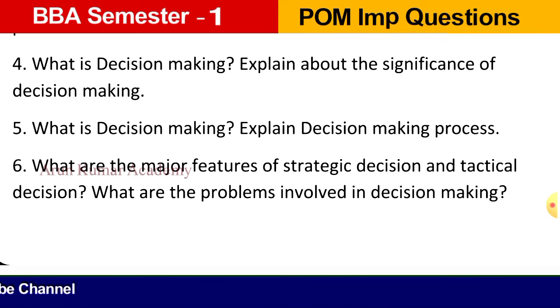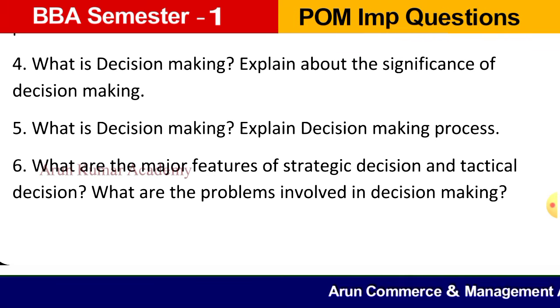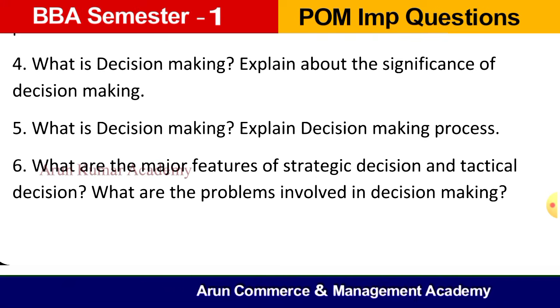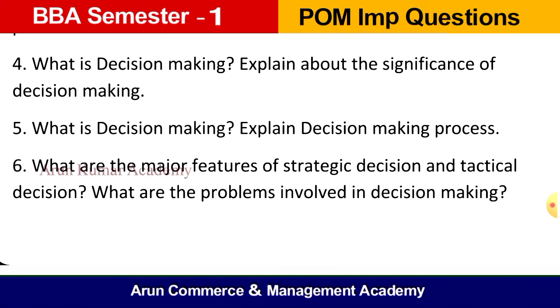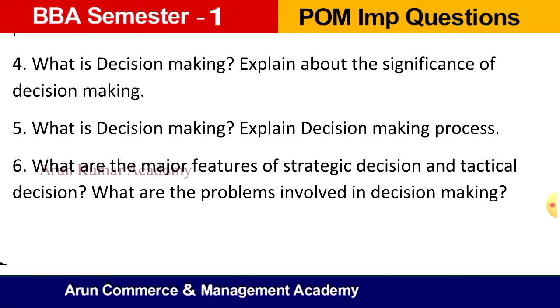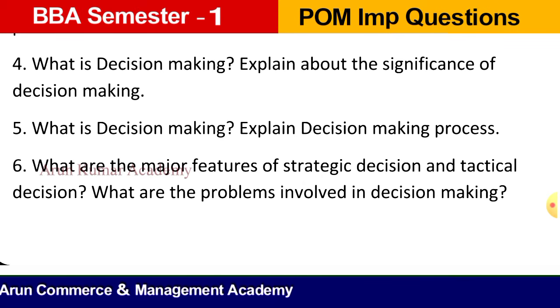Then when it comes to the tactical decisions, they are taken by departmental, operating and divisional level managers in the organization, and they cover a wider range of plans and are made for a short period of time. So these are the differences regarding the strategic decision and tactical decisions.